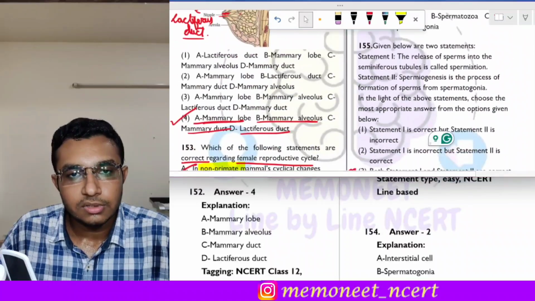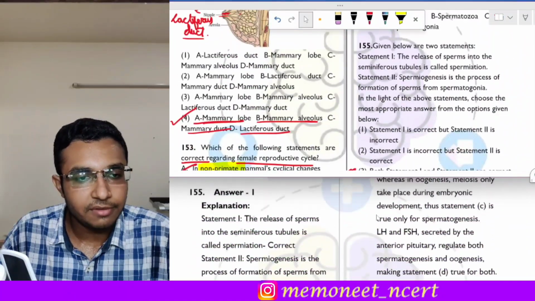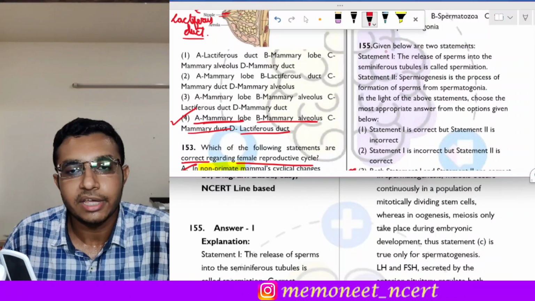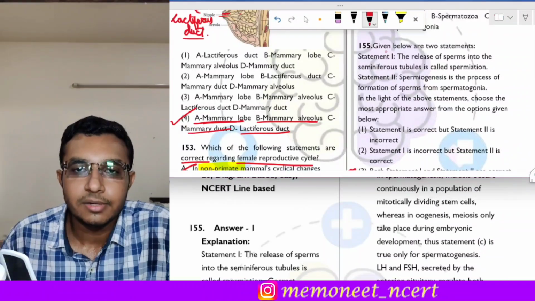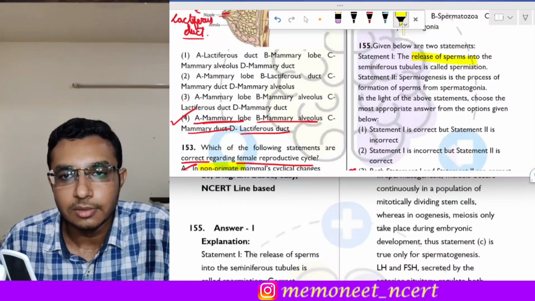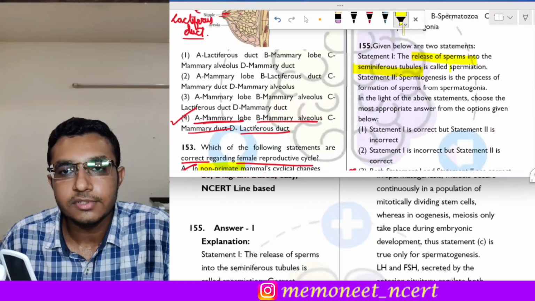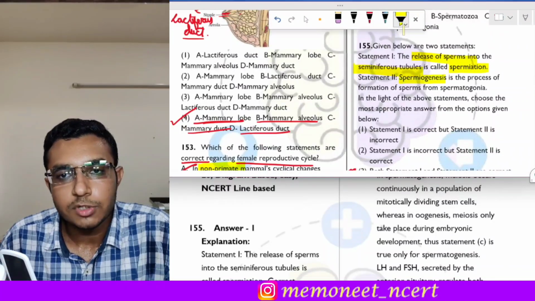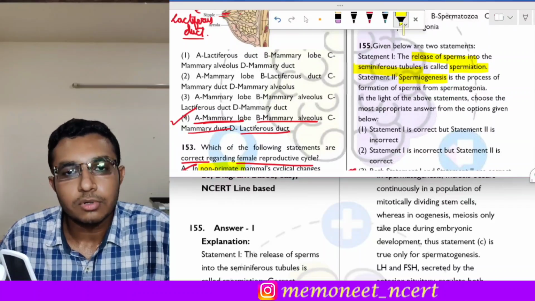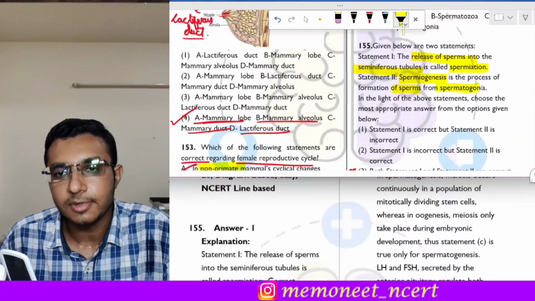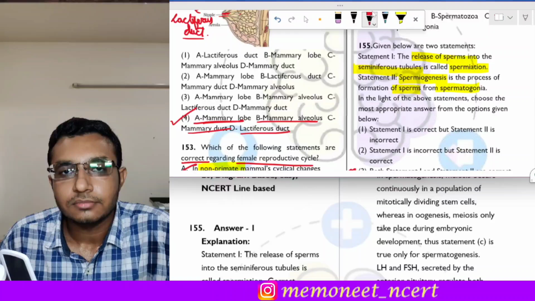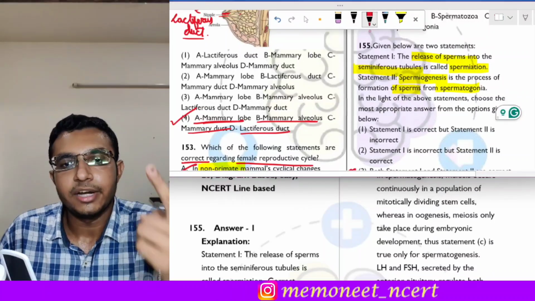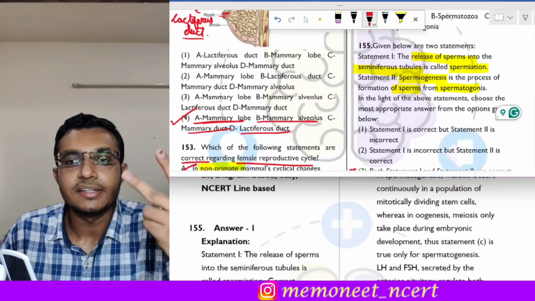Now moving on to the next question, that is question number 155. It is also a statement type of question, and we have to identify which of them is correct. The first statement is: the release of sperms into the seminiferous tubules is called spermiation. And the second statement is about spermiogenesis: it is the process of formation of sperms from spermatogonia. Now see, these two terms might be confusing to you: spermiogenesis, and spermiation.